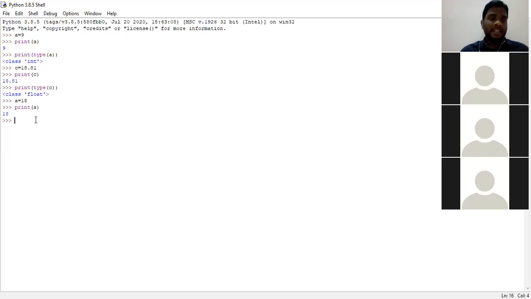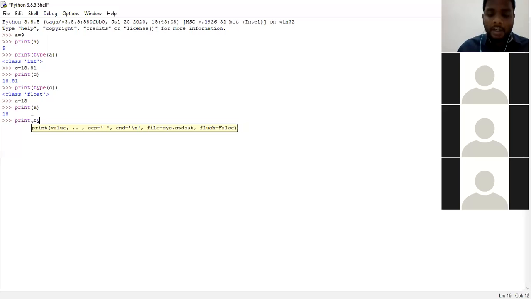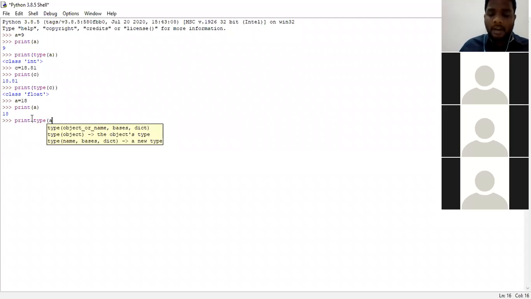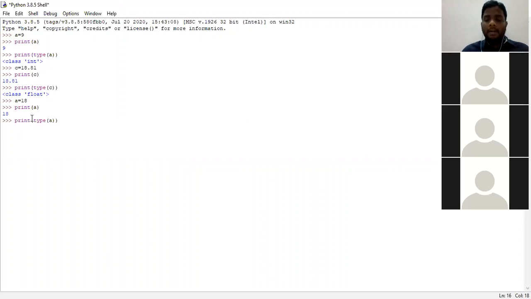Roll number 76, exactly. Python is a type inferred language. Even though as a user we did not mention anywhere that 18 is an integer, the system can understand 18 is an integer. Since Python is a type inferred language, we shall check whether the system really understands that a is an integer by using the type function. So clear, everyone? So this is how we can declare and initialize a variable.